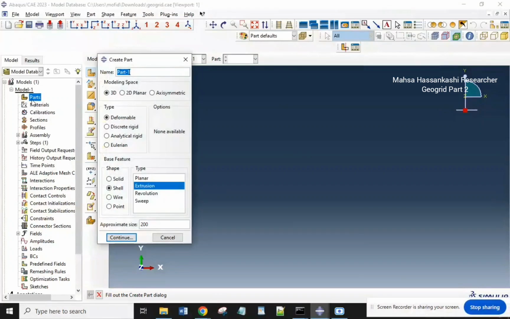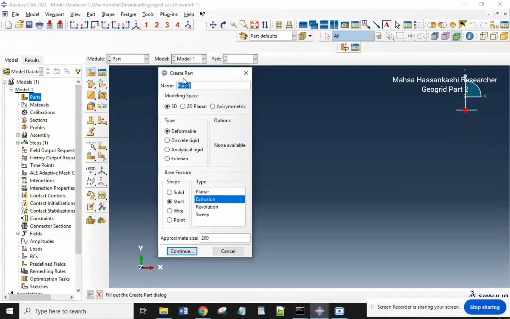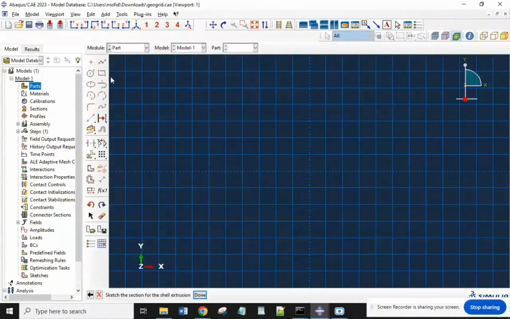We can go to the model and the parts and create a part with the name of honeycomb. It can be a 3D modeling space, the type is deformable, and the shape will be shell and extrusion. Now we can use create lines connected and make six sides as a honeycomb.